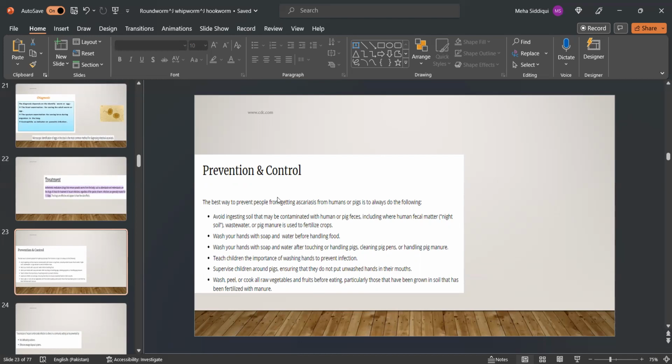Wash hands with soap and water after touching or handling animals, or cleaning them. Teach children the importance of washing hands to prevent infection. Supervise children that are around the animals, ensuring they do not put unwashed hands in their mouth. Wash, peel, and cook all raw vegetables and fruits before eating, particularly those that have been grown in soil that has been fertilized with manure.